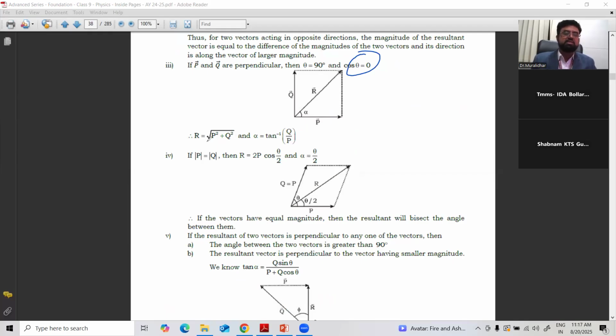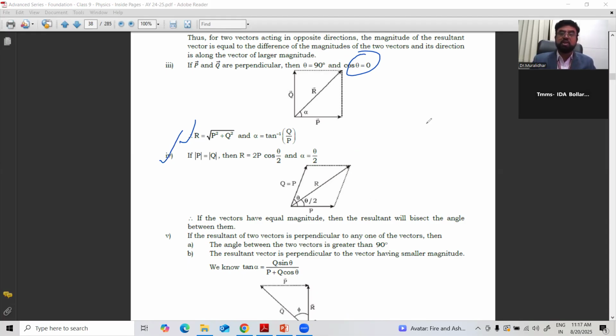Thus the formula will go like this. R is equal to under root of P square plus Q square, and alpha is equal to tan inverse of Q by P, because Q sin theta by Q cos theta. Cos theta value is 0, sin theta value is 1. It will go like this. So, the second case, both are same, P is equal to Q.